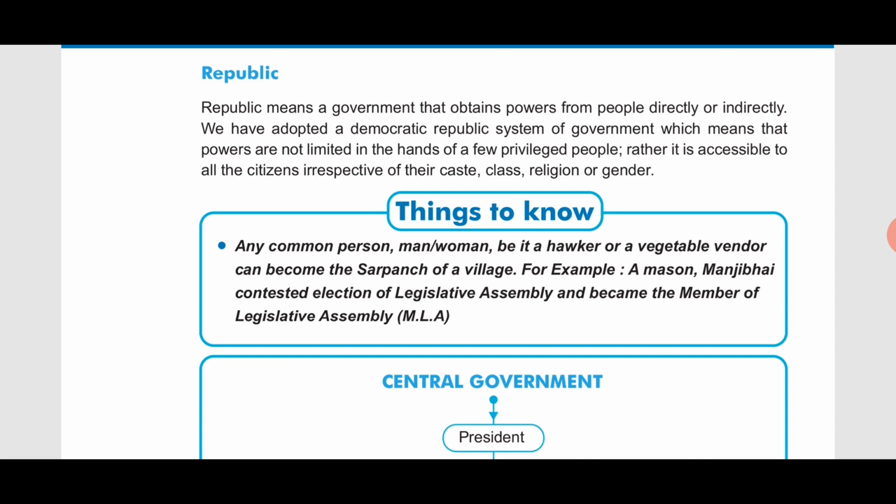He cannot do such a thing. Whether a person is a VIP or a VVIP, even though he has powers, he cannot break the laws of the country, right? That means everyone is the same in the eyes of law, or in the eyes of the government or the country. So that is a republic.